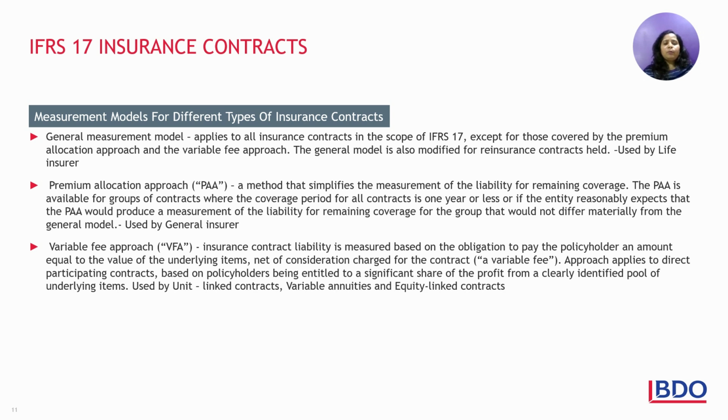Variable fee approach. Now this is something that is largely used for contracts wherein there is a variable annuity or equity-linked method. As the name suggests, the variable fee model is based on the obligation to pay to the policyholder an amount equal to the underlying item, net of consideration. So these are largely for direct participating contracts. Now, participating contracts are like, always in contracts, there will be two types of contracts.